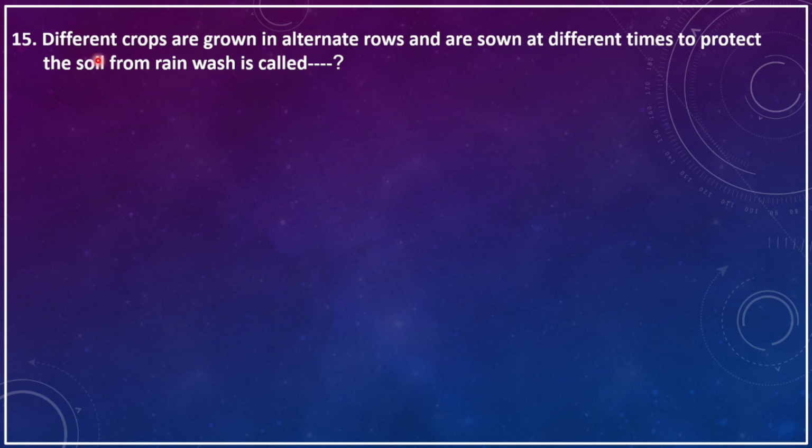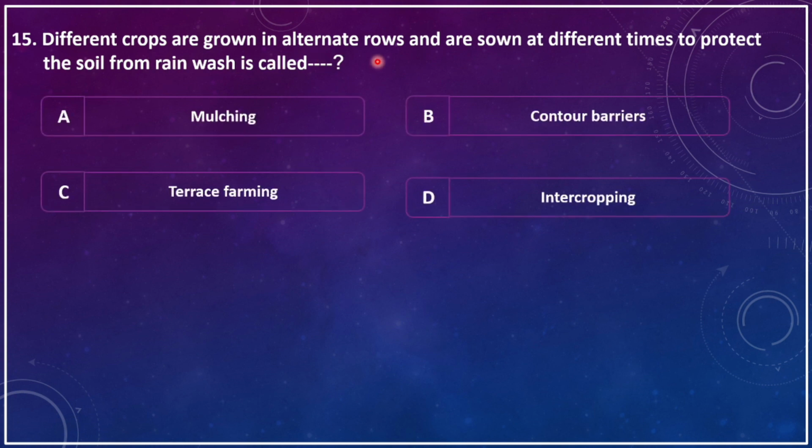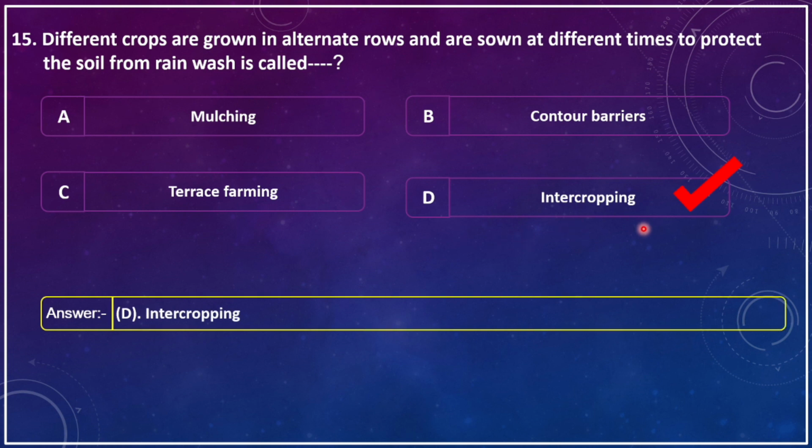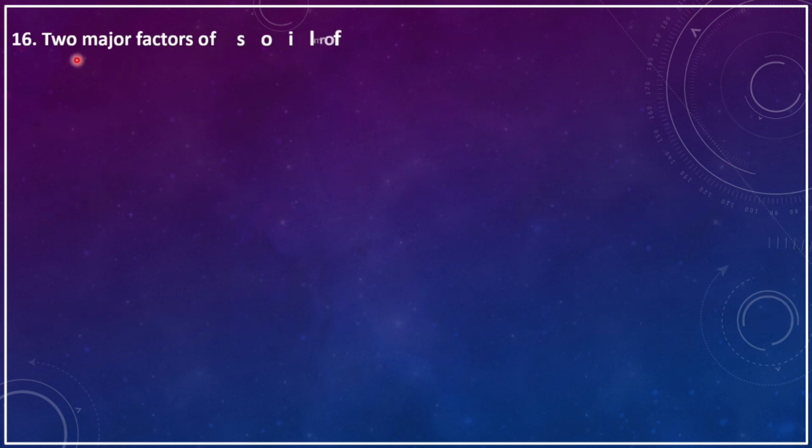Different crops are grown in alternate rows and are sown at different times to protect the soil from rainwash is called dash. A. Mulching, B. Counterbarriers, C. Terracing farming, D. Intercropping. The correct answer is intercropping.